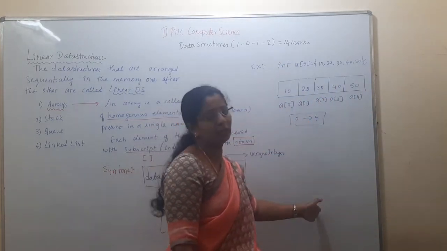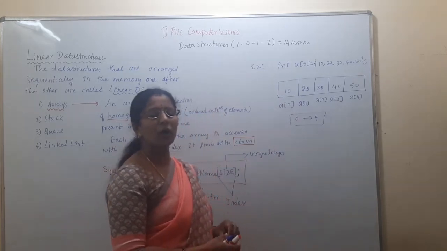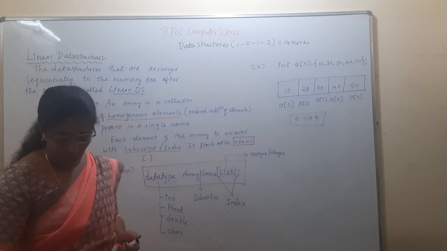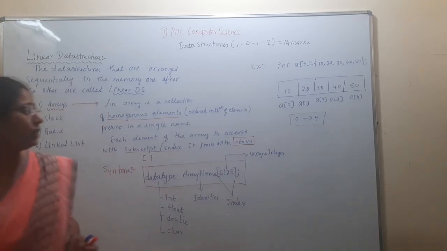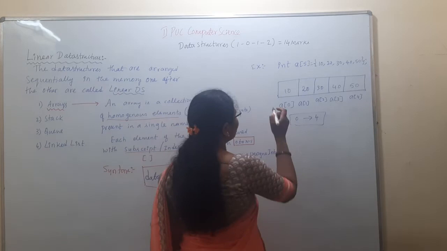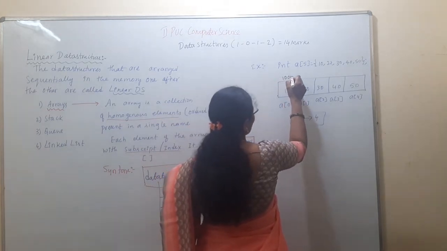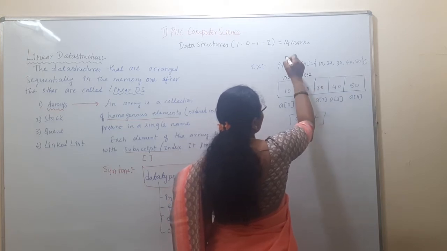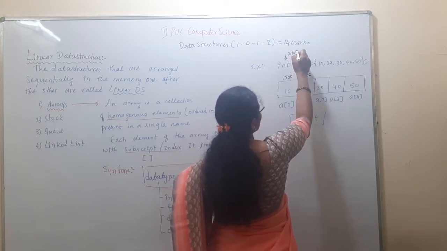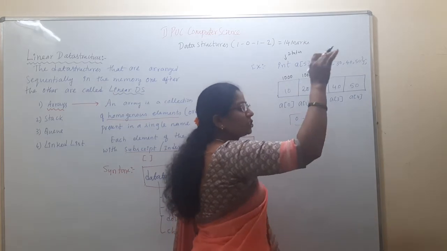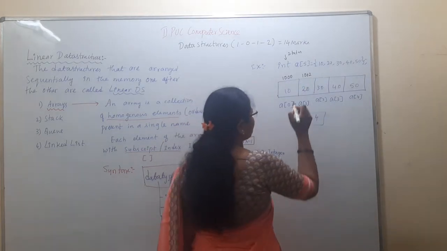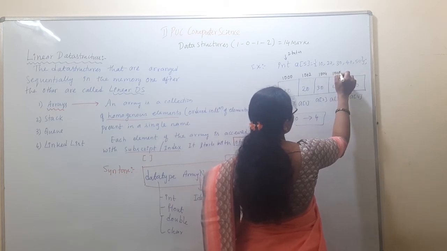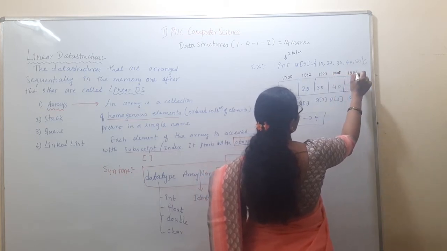If you arrange the elements vertically, then it is column major order. Then you should know one more thing here. What is the address of each location? Suppose the address starts with 1000, then what is the next location? 1002. Why? Integer capacity is 2 bytes, hence the next location is incremented by 2 bytes. Then 1004, 1006, then 1008.